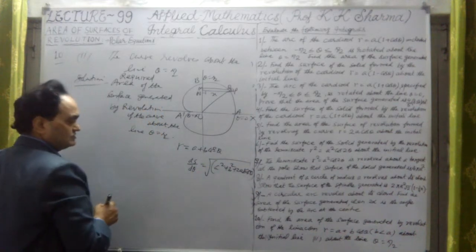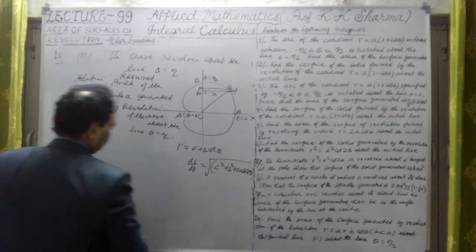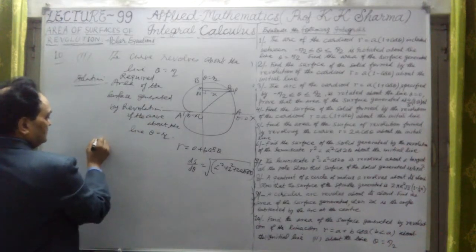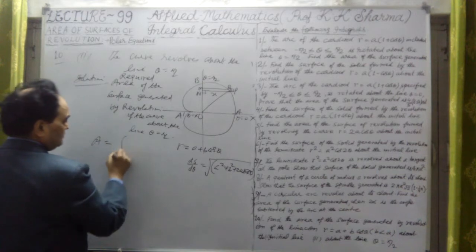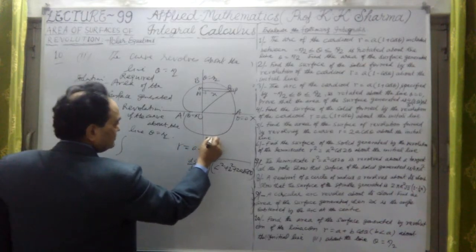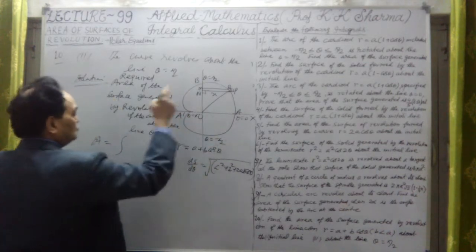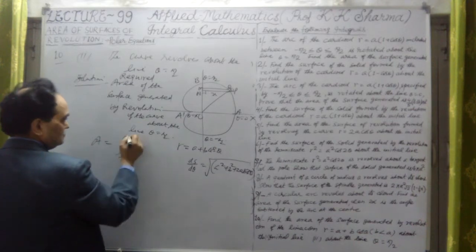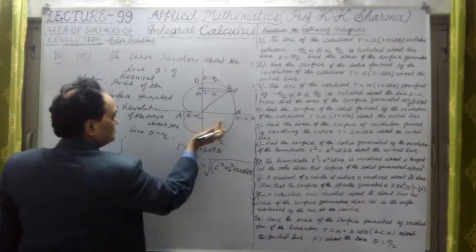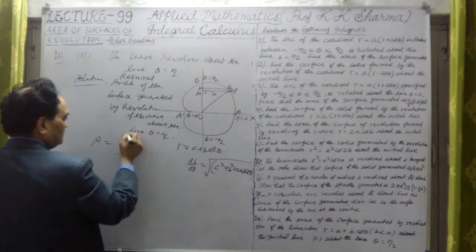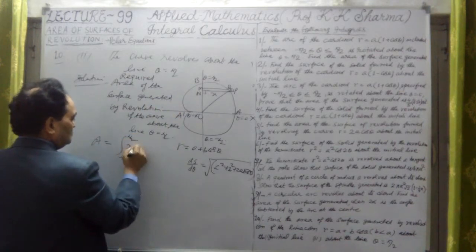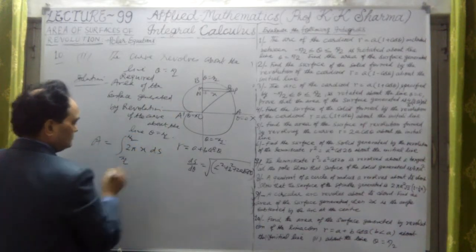ds upon d theta was this value, and therefore the required area A is equal to, let me write here, theta equal to minus pi by 2 to plus pi by 2, because this whole arc is revolved about this line. This is minus pi by 2 to plus pi by 2, 2 pi into x into ds.